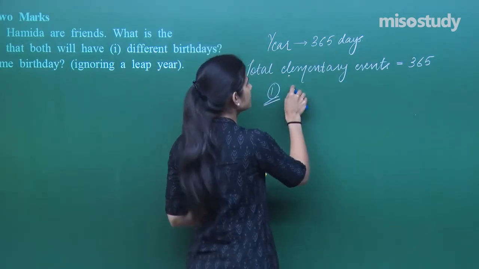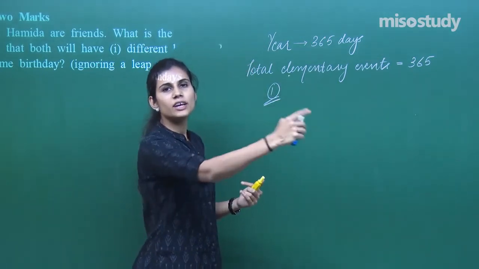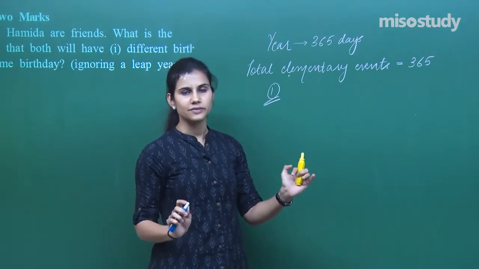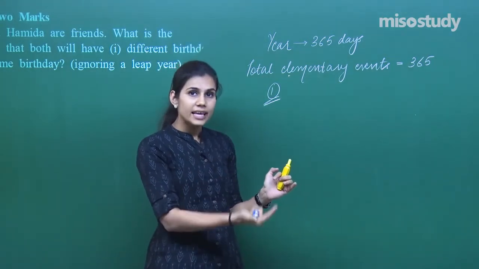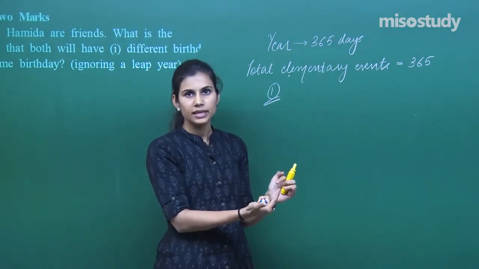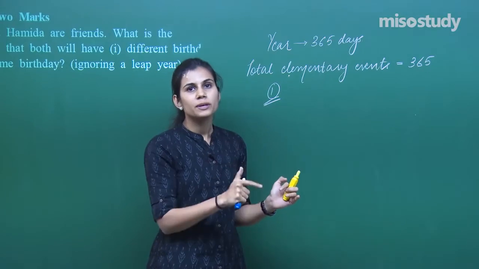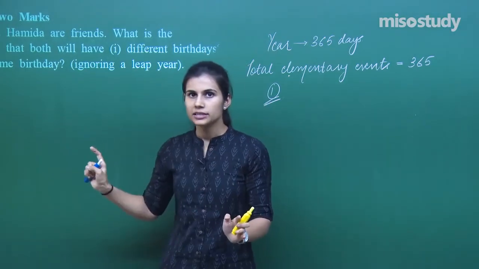So let me fix this. Let Hamida celebrate her birthday on some day out of these 365 days. Then how many days are there as possible days for Savita to have her birthday if it is sure that both of them should have birthday on different days? Savita and Hamida are friends.